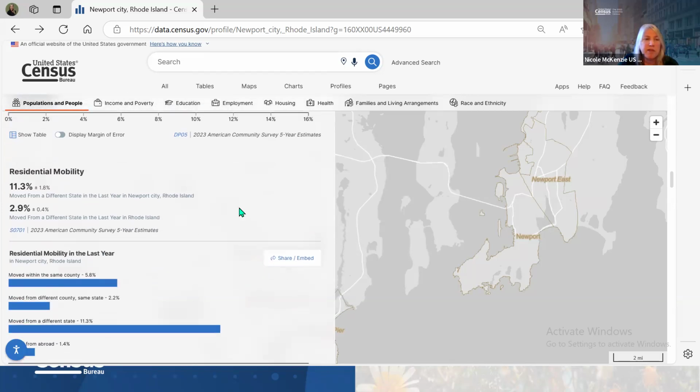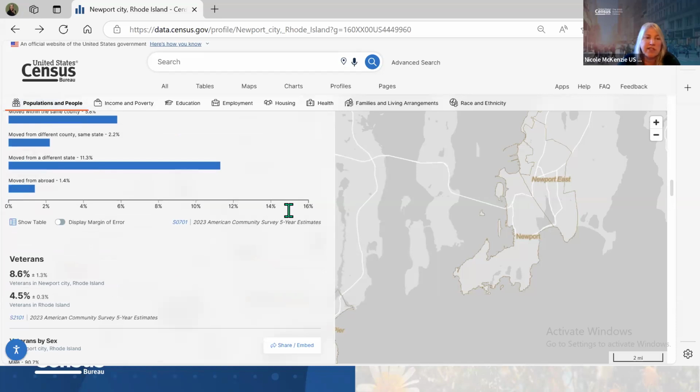Residential mobility. It looks like 11.3% moved from a different state in the last year to Newport, whereas the state as a whole, 2.9%. So this is showing me that when people are moving to Rhode Island, you have more people moving to the Newport area, as opposed to the state as a whole.